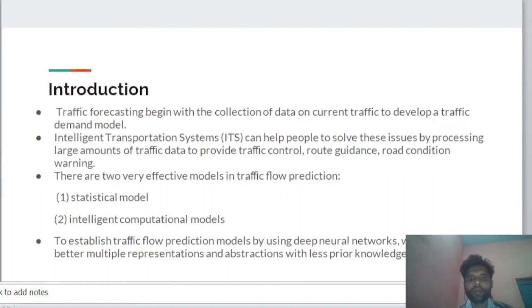With the rapid urban growth, traffic problems such as congestion, traffic accidents, and air pollution have become constraints of economic development and the bottleneck of social progress in the world. Fortunately, the Intelligent Transportation System (ITS) can help people solve this issue by processing large amounts of traffic data to provide traffic control, route guidance, road condition warning, etc.